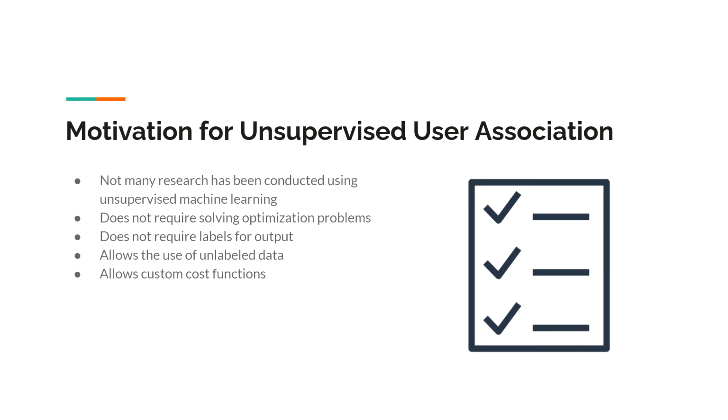Therefore, we're motivated to use unsupervised learning to solve user association. Some factors are that there's not much research that has been done using unsupervised machine learning. Unsupervised machine learning does not require solving the optimization problem. It does not require labels for our output data. It allows the use of unlabeled data, and it allows custom cost functions or loss functions to be used.